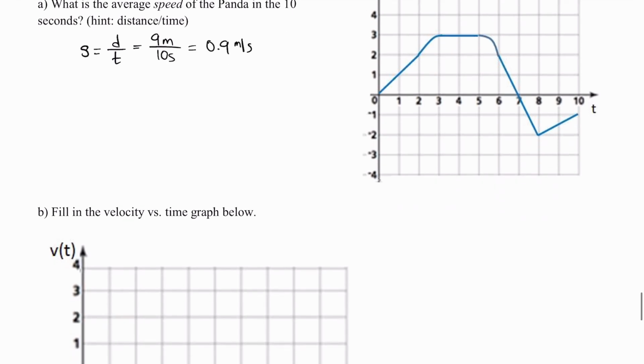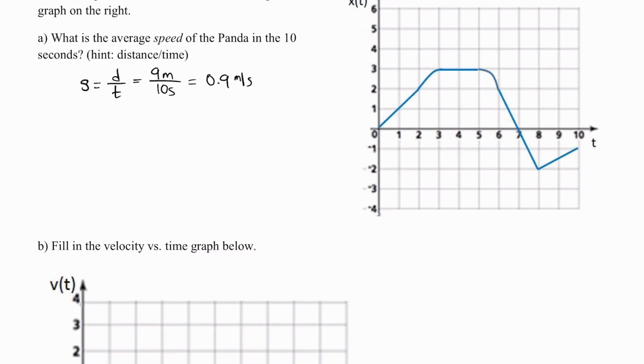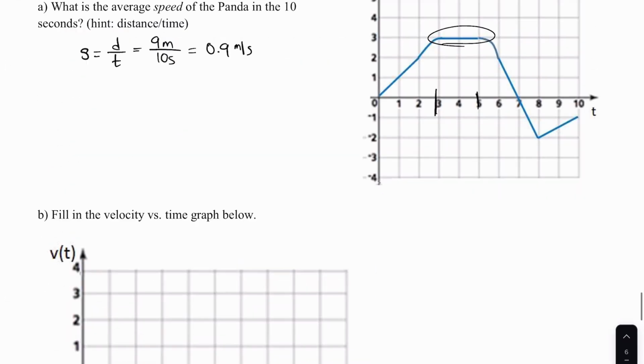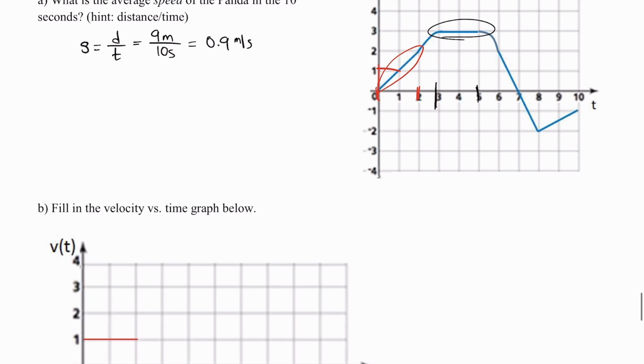Part B wants us to fill out the velocity versus time graph. To fill out the velocity versus time graph, I can identify some easy points to graph. One of them would be from 3 to 5, where the velocity is 0 because the panda is stationary. So from 3 to 5, I'm going to have a graph at 0. Another easy part is from 0 to 2 because I have a constant velocity. The slope is 1 over 1. So I have a constant velocity of 1 meter per second for the first 2 seconds. I'm going to save the curvy parts for last.